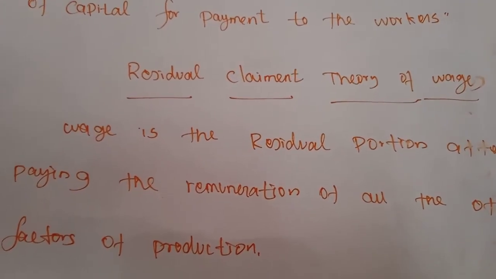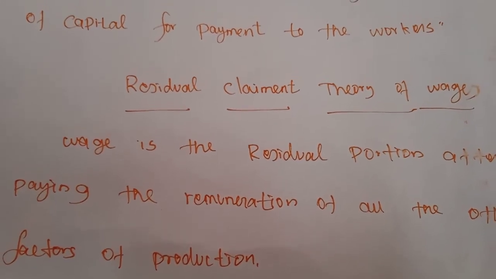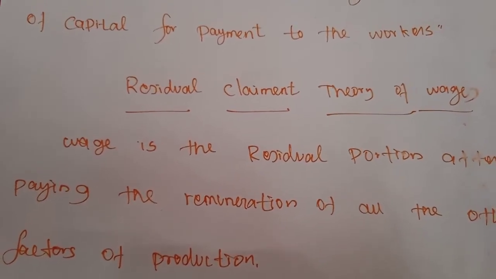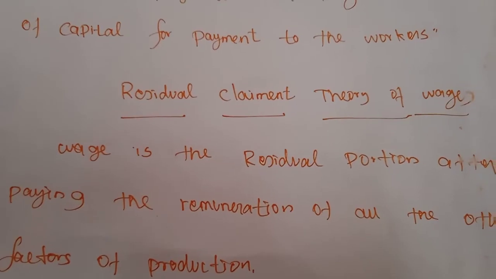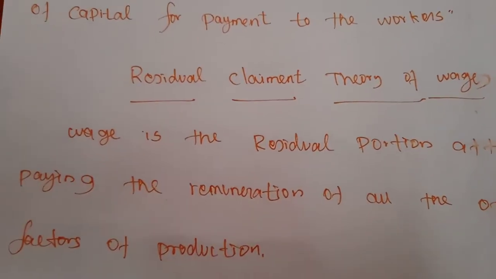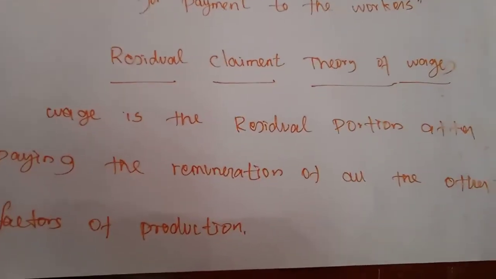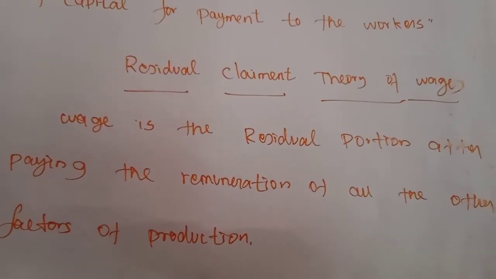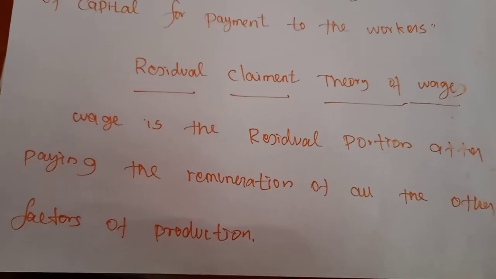According to this theory, wage is the residual portion after paying the remuneration of all the other three factors, land, capital and organization. So according to this theory, wage is the residual portion. The residual portion means the remaining amount of money.